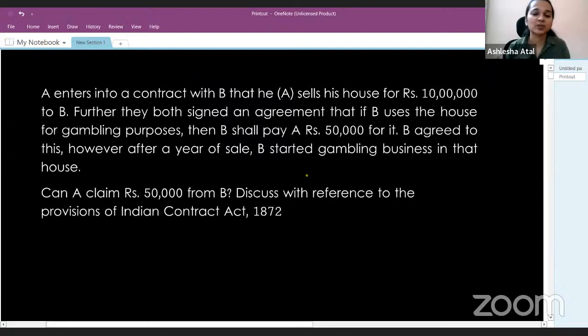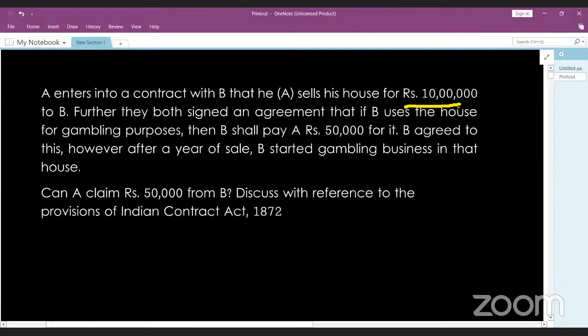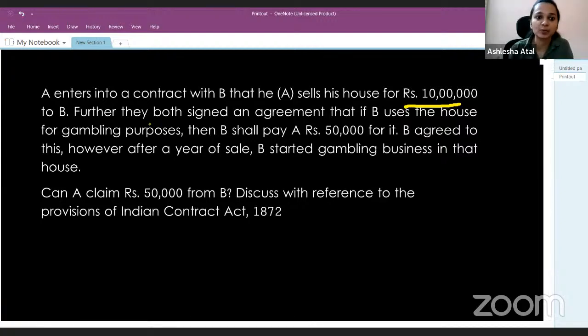So let's start with the RTP. Let's start with the first question. The first question is based on unlawful consideration, and let's have a look at it. A enters into a contract with B that he sells his house for rupees 10 lakhs to B. Further, they both signed an agreement that if B uses the house for gambling purposes, then B shall pay A rupees 50,000 for it.